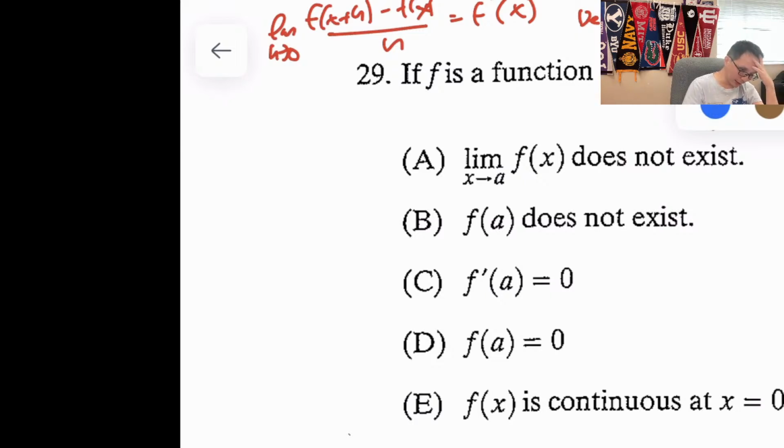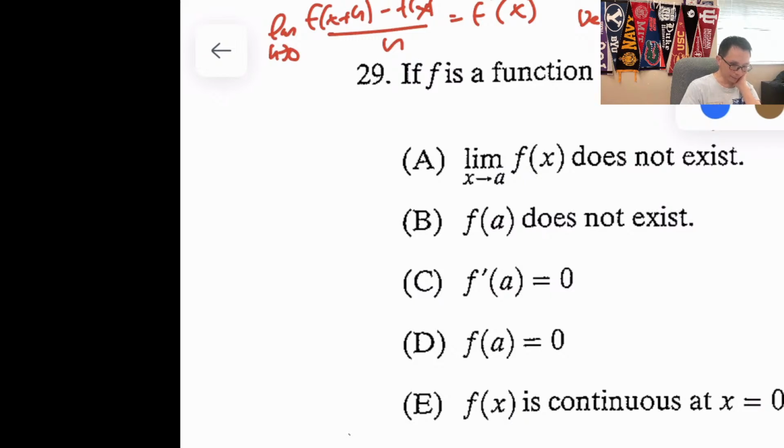The first thing is continuous. And this limit exists. And for continuous, what's the first condition to be continuous? No hole? Yeah, it is no hole, but it's actually more precise. It needs to be said f of a is defined. So that means it has to be not only no hole, it has to be a solid dot at a. Any questions?